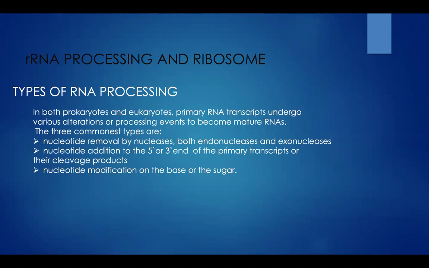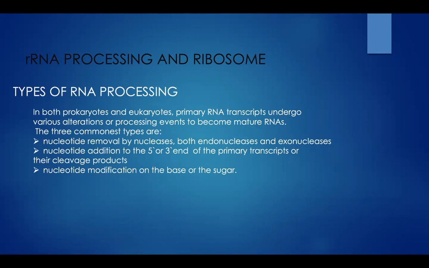The commonest types of alteration include, first, the removal of nucleotides by both endonucleases and exonucleases. The second one is the addition of nucleotides to the 5' or 3' ends of the primary transcripts or their cleavage products. And the third one is the modification of certain nucleotides on either the base or the sugar moiety.